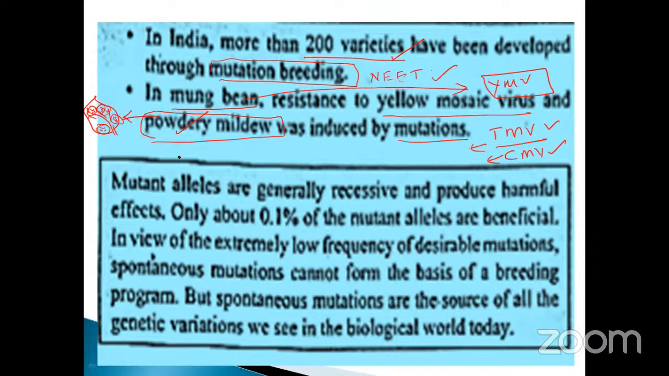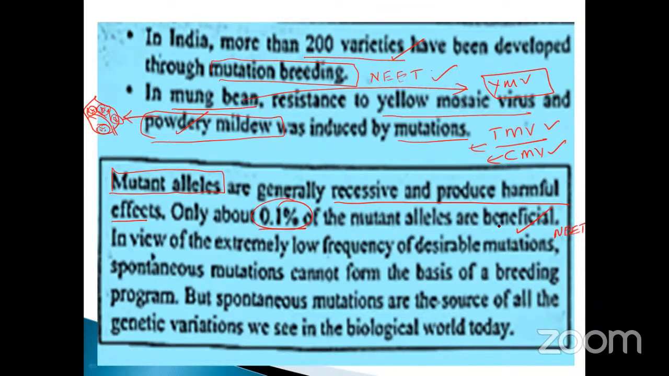Next, we will pass on to the next one, my dear students. Mutant alleles are generally recessive and produce harmful effects. When mutation occurs, the alleles are genetically changed, isn't it? So they will generally be recessive and produce harmful effects. Don't forget, my dear students. Only about 0.1% of the mutant alleles are beneficial. How much percentage is beneficial due to mutation breeding? They may ask a question like that, from the NEET point of view.